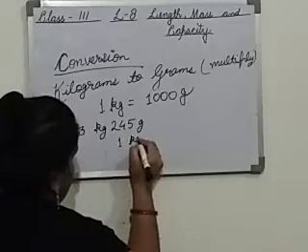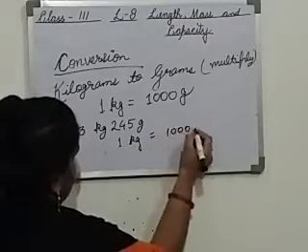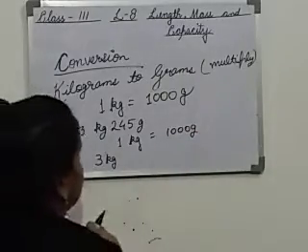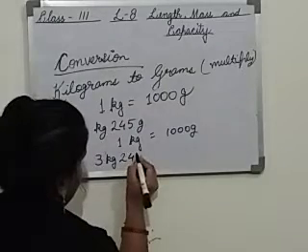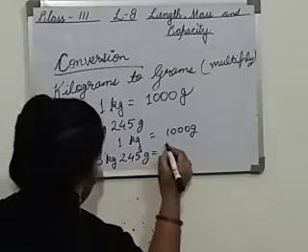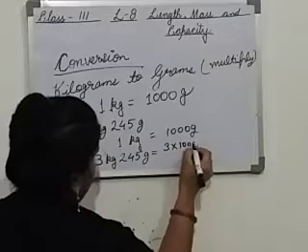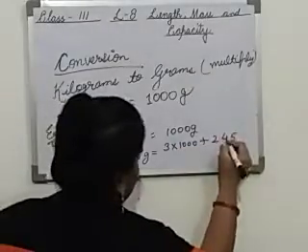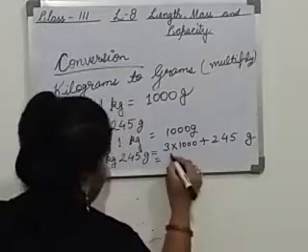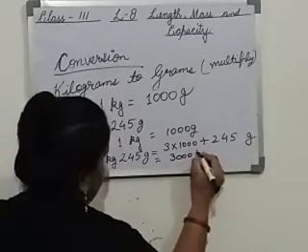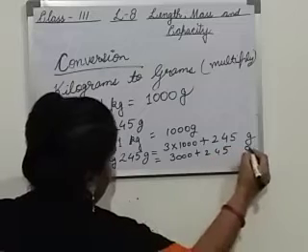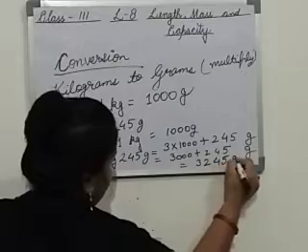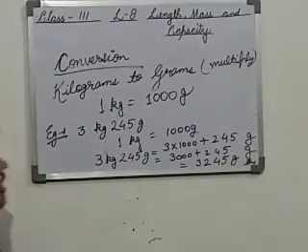Again, 1 kilogram equals 1000 gram. 3 kilogram 245 gram equals 3 multiplied by 1000 plus 245 gram. So 3 multiplied by 1000 is 3000, plus 245 gram. The answer will be 3245 gram.